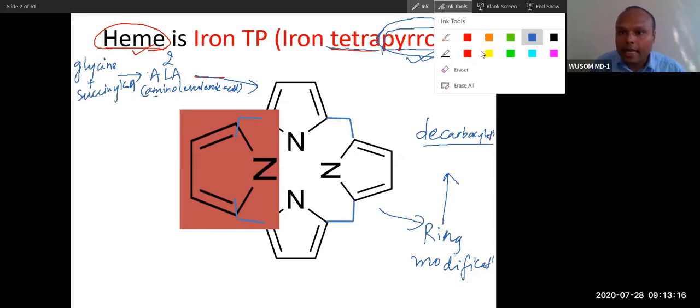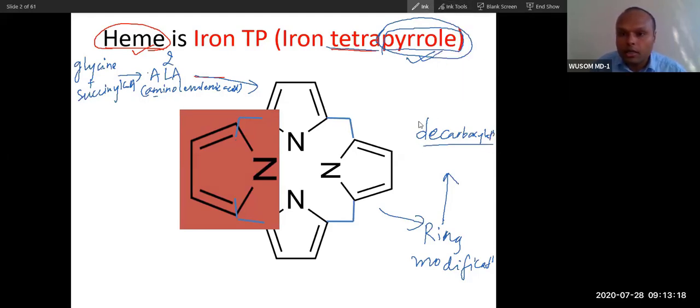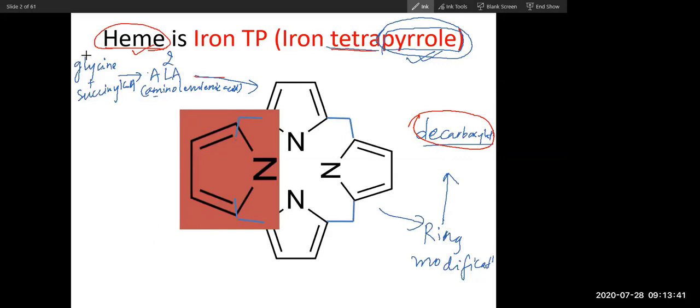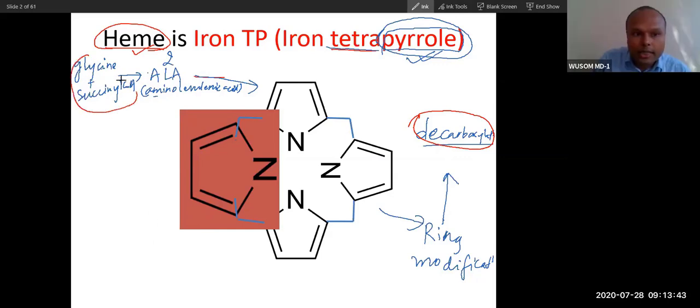Okay, so if you understand this much, you have understood the gist of heme synthesis, and this will give you a background for memorizing as well as understanding heme synthesis. This will provide you a very strong foundation, and it is not that difficult to memorize. Is it difficult? No, sir. Can you memorize that these 2 molecules, glycine and succinyl coenzyme A, will produce ALA?